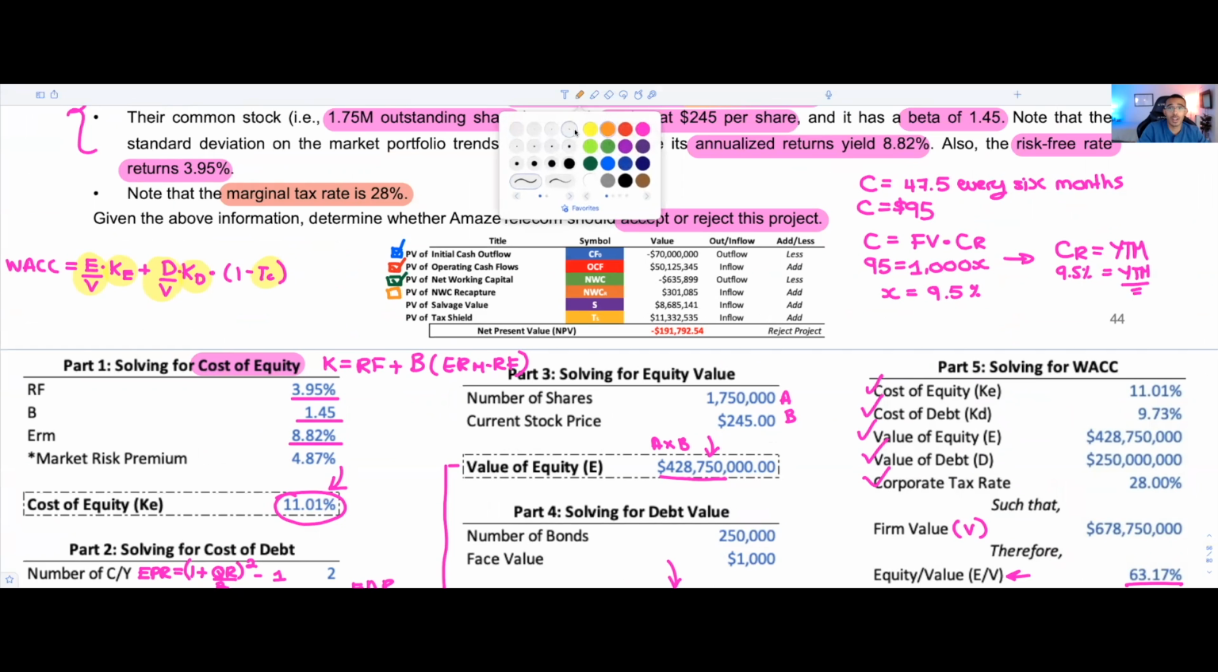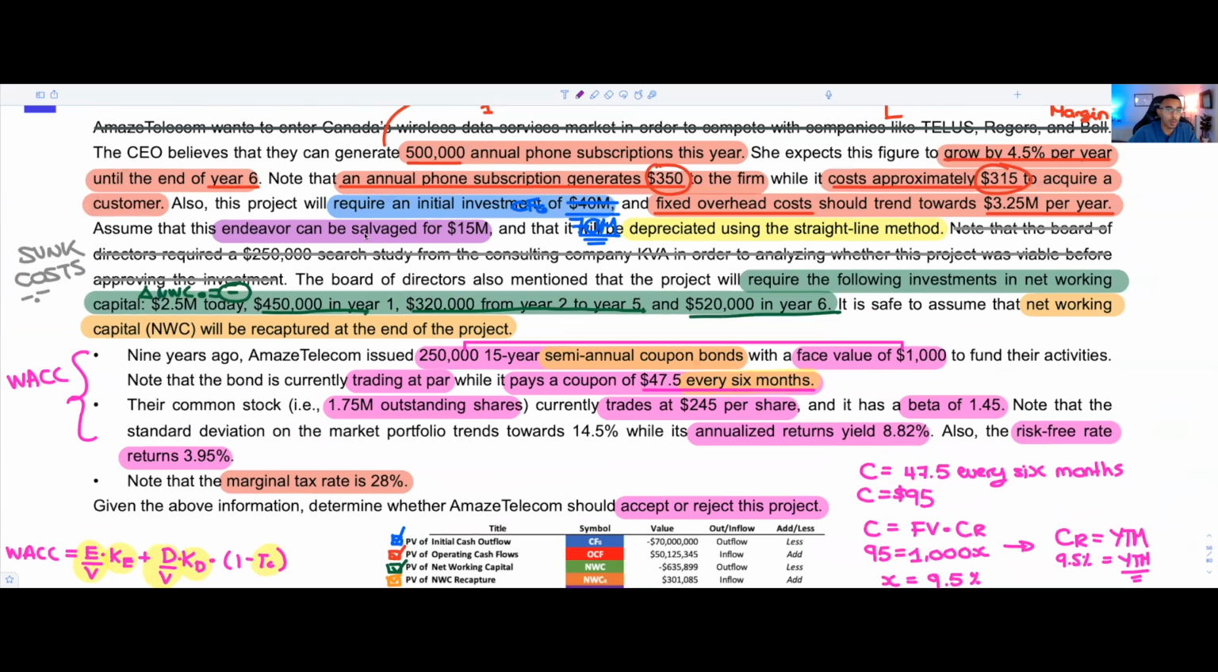And what about the salvage value? In order for us to solve for the salvage value, we need to understand how much we're going to be able to sell this project at in the future, and when this will happen. In this case, they told us in the prompt that we're going to be able to sell whatever's left of the project for $15 million at year 6. So this means that you're going to get a positive cash inflow at year 6.